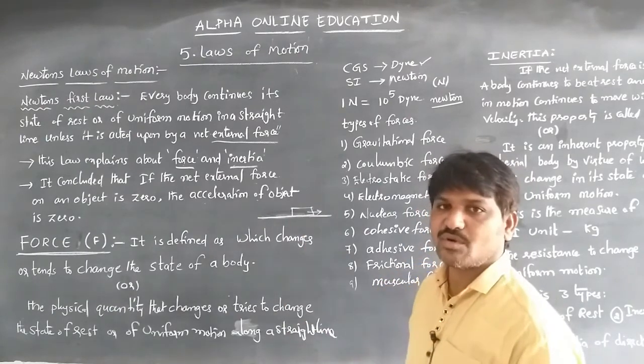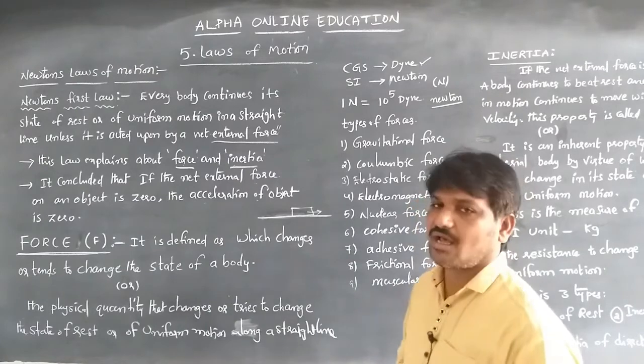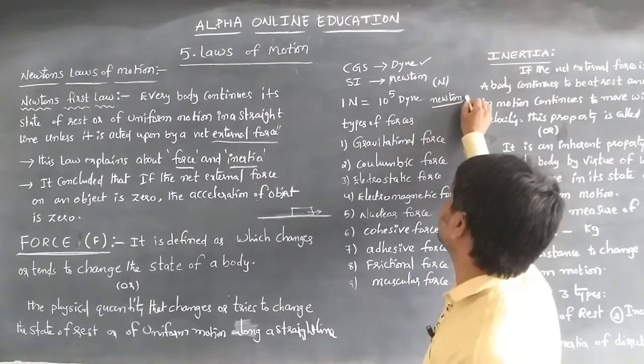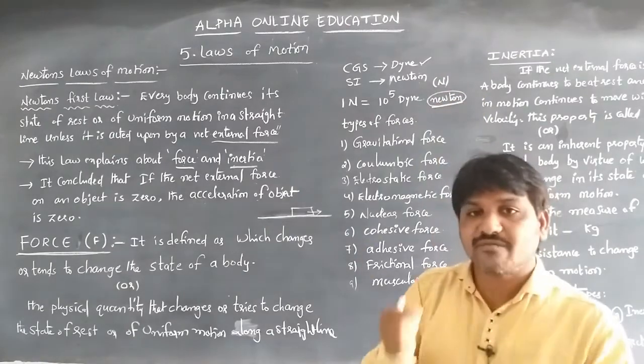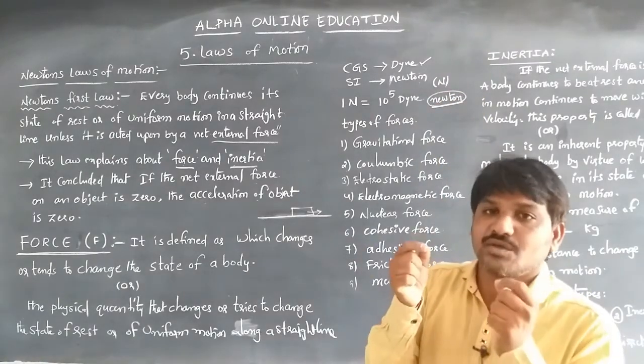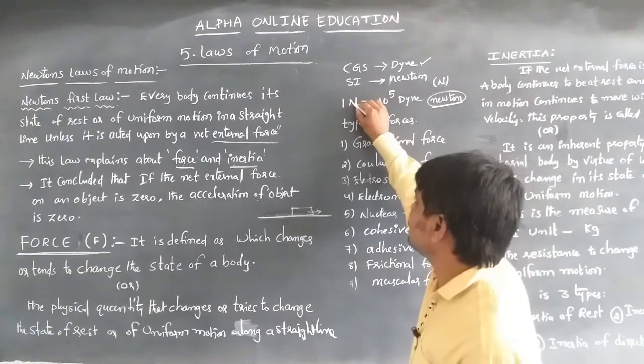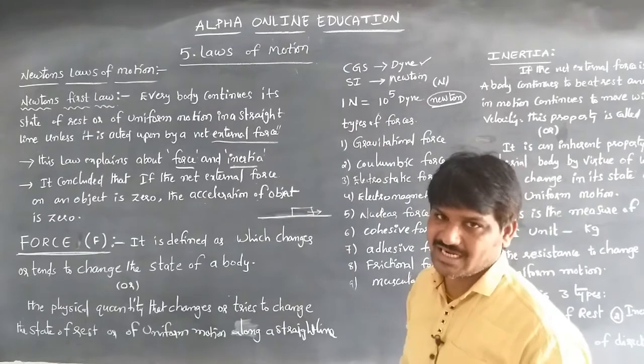So we write newton in small letters whenever we write the full name, but when giving the unit by the single letter, it should be a capital letter.